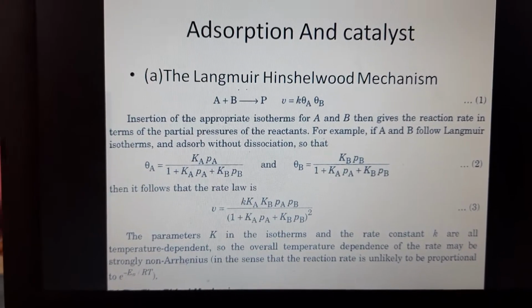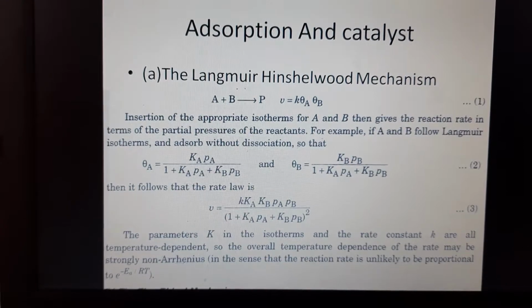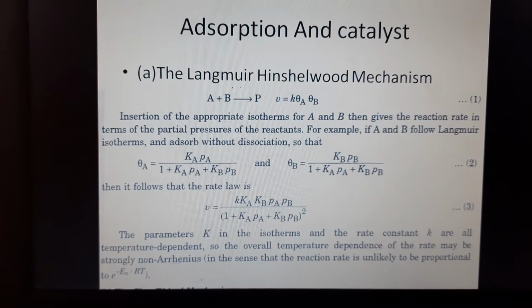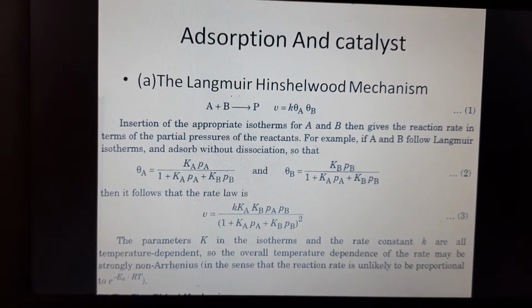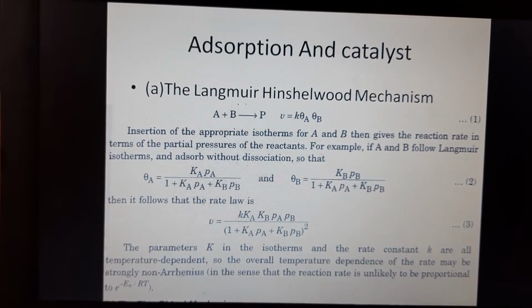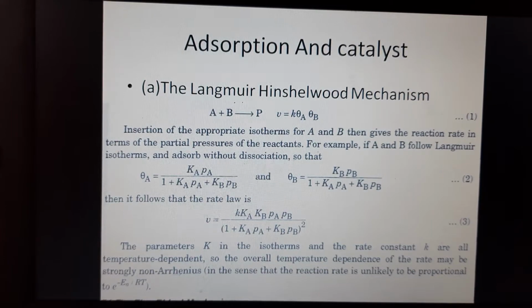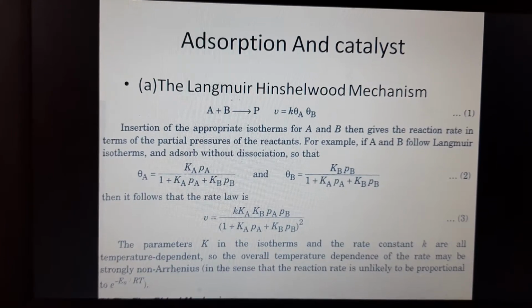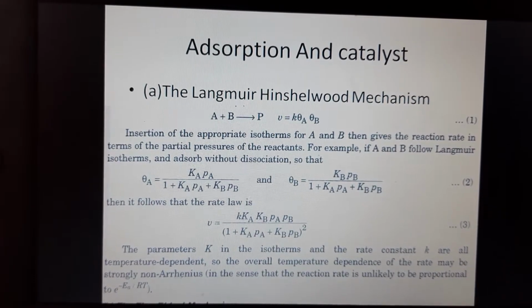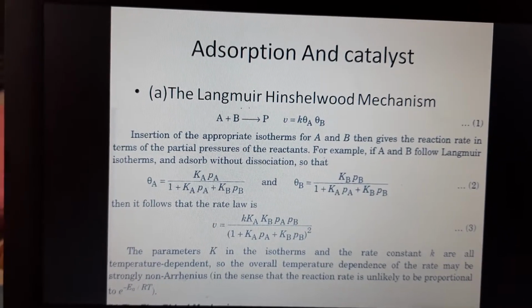Insertion of an appropriate isotherm for A and B then gives the reaction rate in terms of the partial pressure of the reactants. For example, if A and B follow the Langmuir isotherm, they adsorb without dissociation so that theta A is equal to Ka Pa upon 1 plus Ka Pa plus Kb Pb, and similarly theta B, which is shown in equation 2.